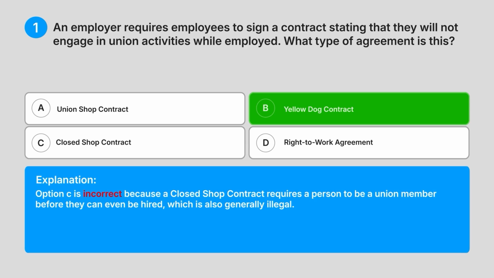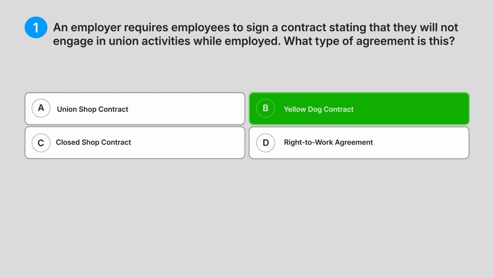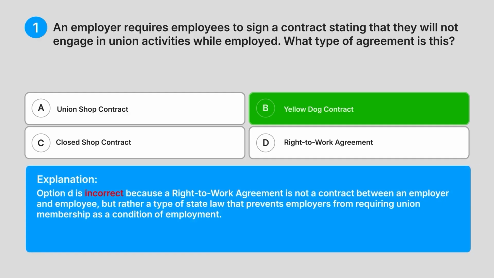Option C is incorrect because a closed shop contract requires a person to be a union member before they can even be hired, which is also generally illegal. Option D is incorrect because a right to work agreement is not a contract between an employer and employee, but rather a type of state law that prevents employers from requiring union membership as a condition of employment.